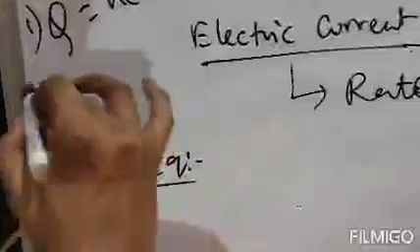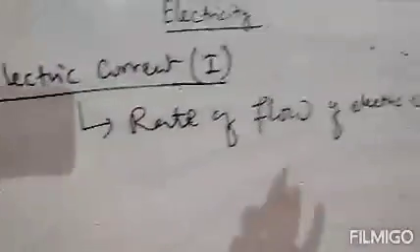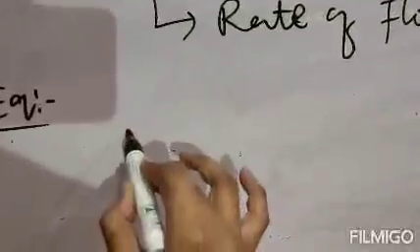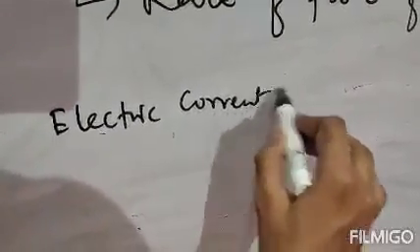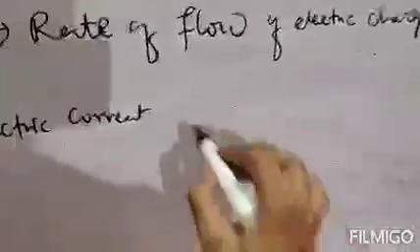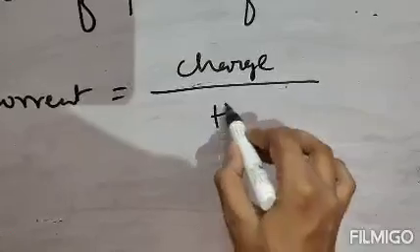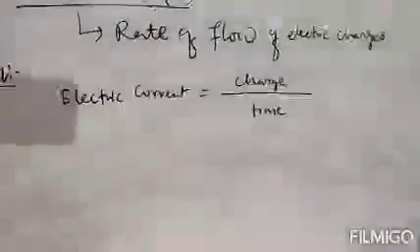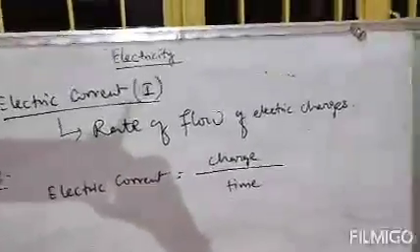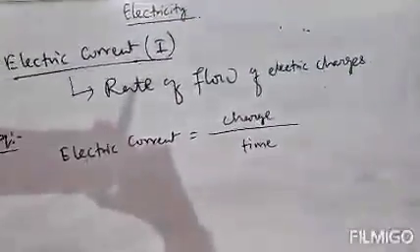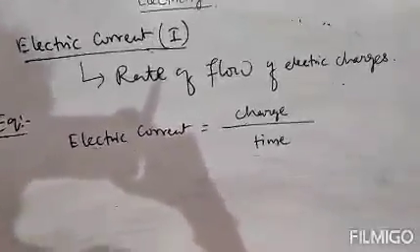Now we will have the second formula, that of electric current. Electric current is the rate of flow, which means electric current will be charge divided by time. Rate of flow means at what speed the free electrons carry charges, so time will come.